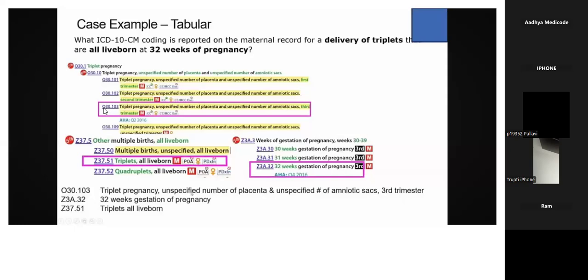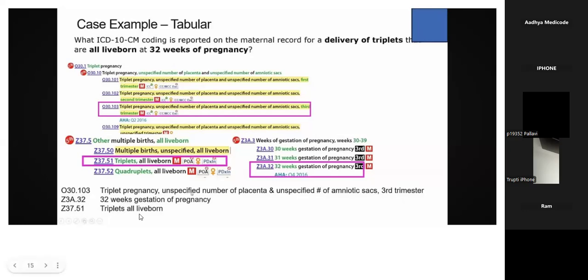So you can see O30.103 code is given: triplet pregnancy, unspecified number of placenta and unspecified number of amniotic sacs, third trimester. And for this, next you need to assign 32 weeks of pregnancy, the weeks of gestation. So we have given Z3A.32. 32 represents the 32 weeks of gestation.